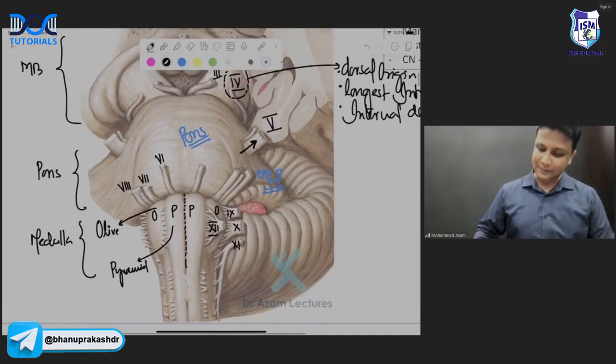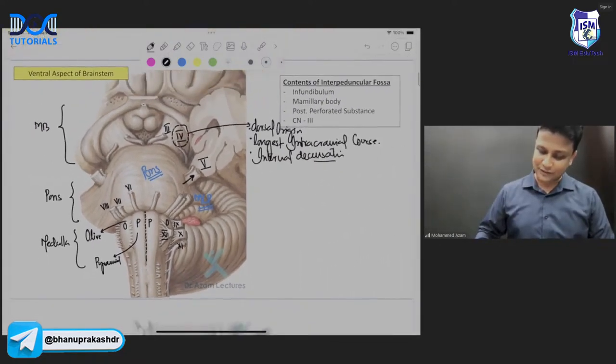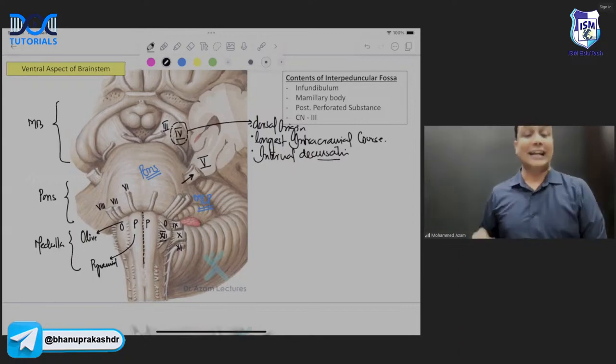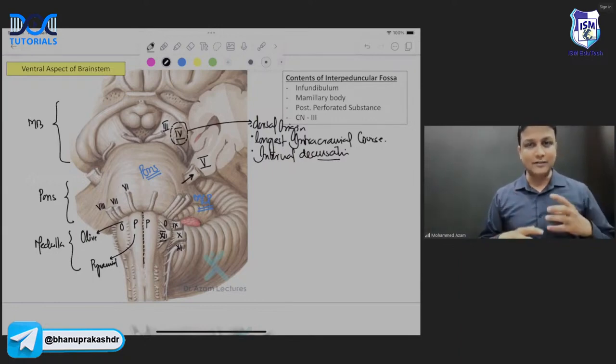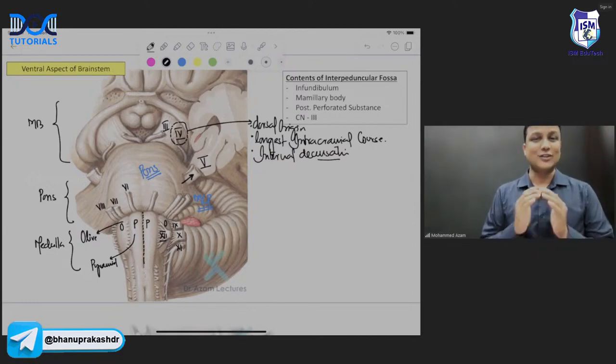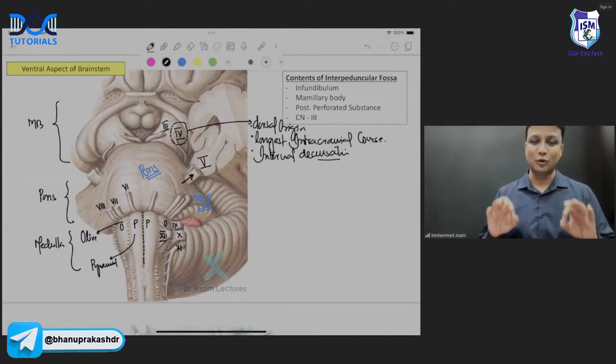So in this manner, my dear friends, first of all, let me just revise this again for you people here. How many cranial nerves are going to be originating from the brainstem? How many cranial nerves are going to begin from the brainstem? Yes, 3 to 12, and hence it is proved here, sir.